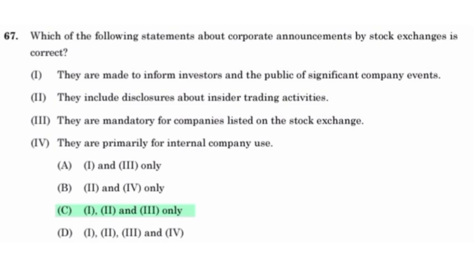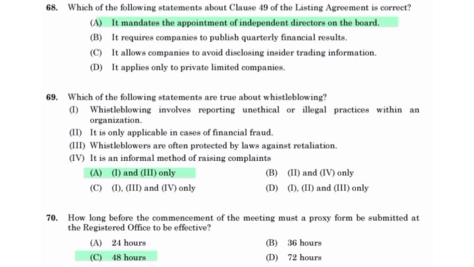Which of the following statements about corporate announcements by stock exchange is correct? They are made to inform investors and the public of significant company events. They include disclosure about insider trading activities. They are mandatory for companies listed on the stock exchange. Which of the following statements about Clause 49 of the listing agreement is correct? It is mandatory. It mandates the appointment of independent directors on the board.